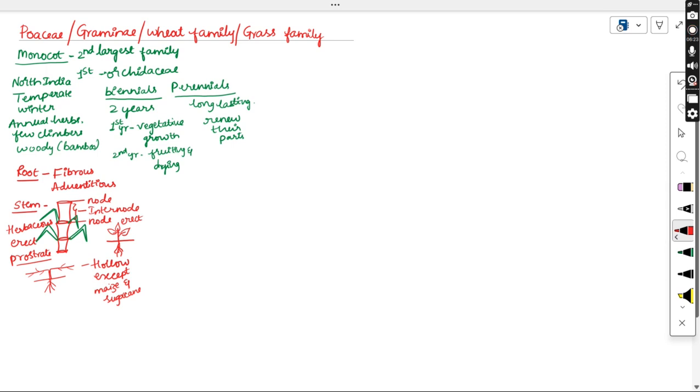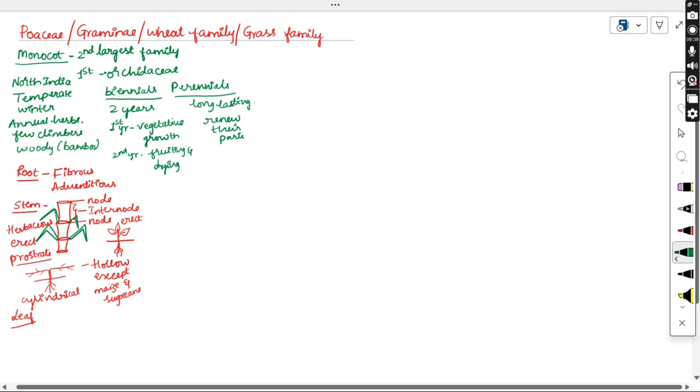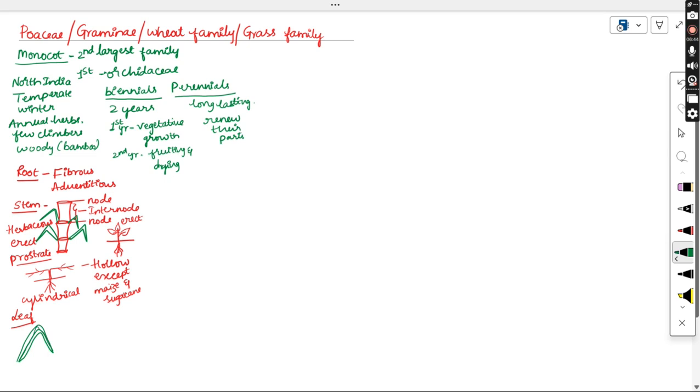Now, whatever the stem is, it looks cylindrical. It is herbaceous, erect, prostrate, hollow, cylindrical, and contains nodes as well as internodes. Coming to the leaf of the Poaceae, the leaves are very simple and look somewhat longer. The monocot leaves are quite long here. So the leaves are simple.